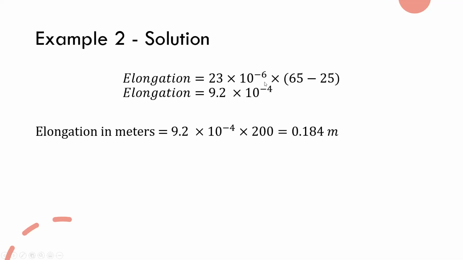You multiply the coefficient by 40 degrees to get the elongation per unit. This is a per unit value, so it will elongate these times from the original value. You multiply that by the original value and find the answer. I'm not going to discuss this because you already know these things.